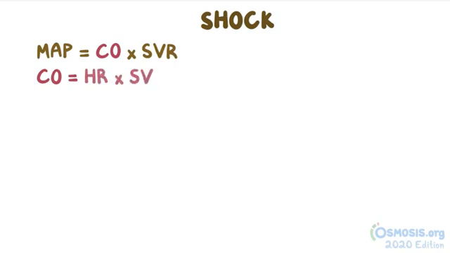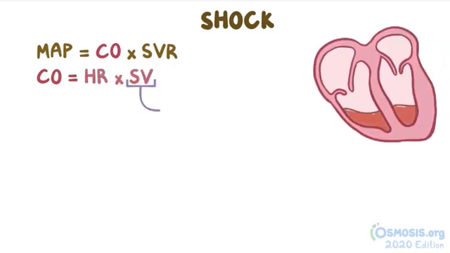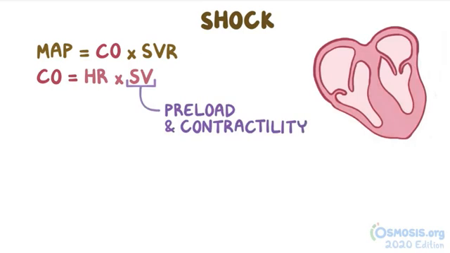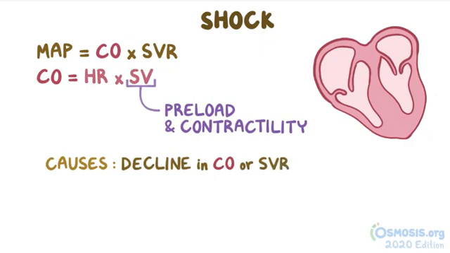Shock can be thought of as the following equation. The mean arterial pressure is equal to the cardiac output times the systemic vascular resistance. The cardiac output is equal to the heart rate times the stroke volume, and the stroke volume is dependent on the preload and the contractility. So the causes of shock can either be due to a decline in the cardiac output or the systemic vascular resistance. When one parameter decreases, normally the other increases to try to compensate.